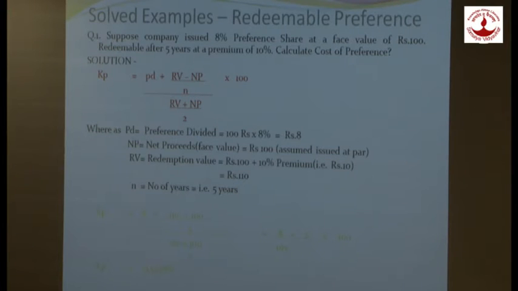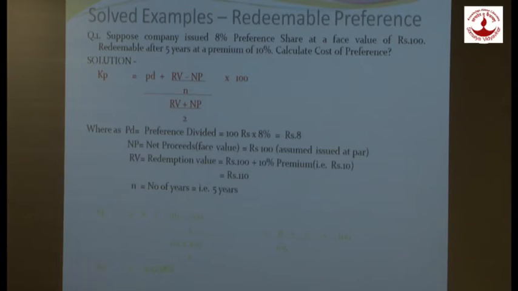So here we have completed how many parts? We have completed 2 parts. One is KD, that is cost of debt, and KP, that is cost of preference. And we'll come to the next part, that is the last part: how companies are going to calculate cost of equity.